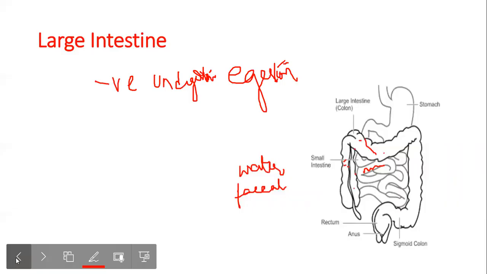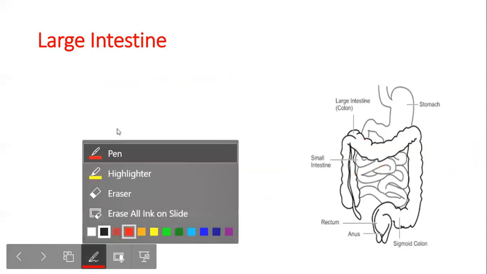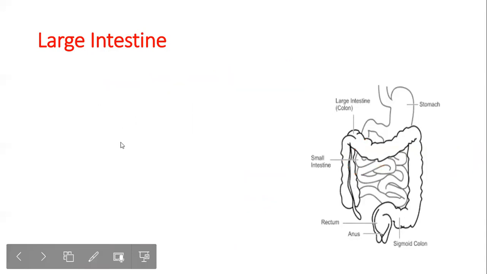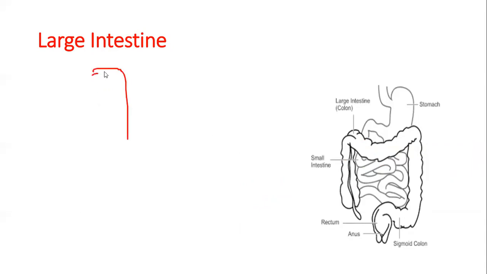I hope you guys have understood all the parts of the digestive system. We can have a review of everything quickly. So what's happening once the food is inside the mouth? In the presence of salivary glands, saliva is released, and salivary enzymes are released in the form of the bolus. It travels through the esophagus, enters the stomach, and in the stomach we have gastric glands which give HCl, pepsin, and mucus.